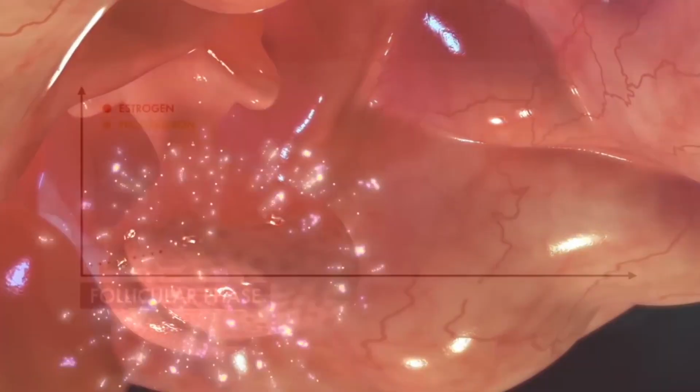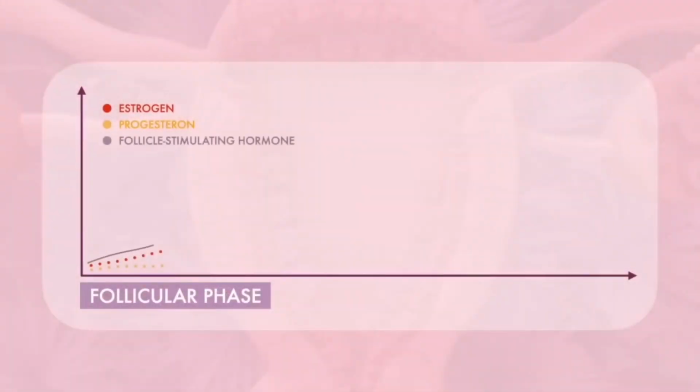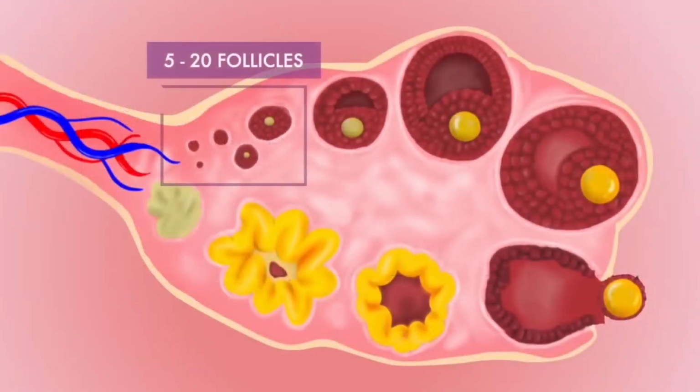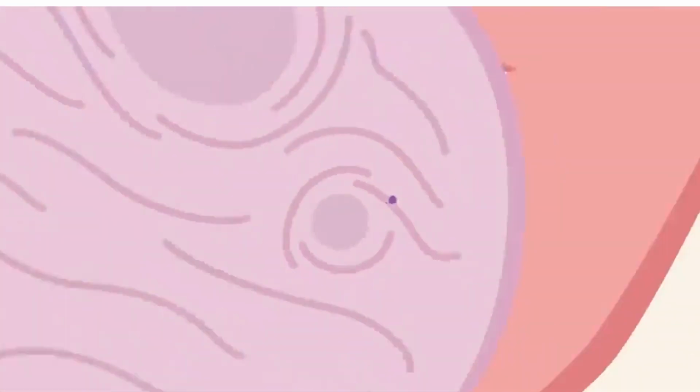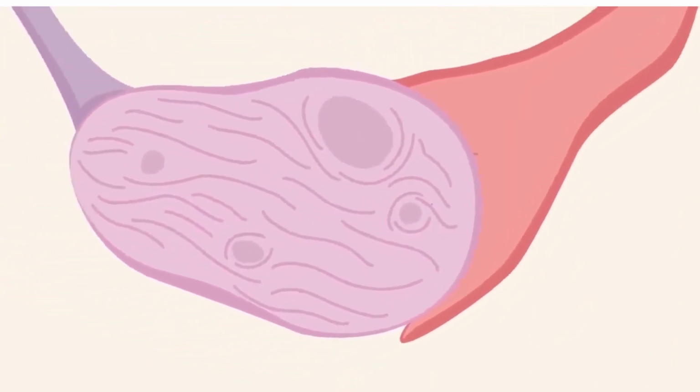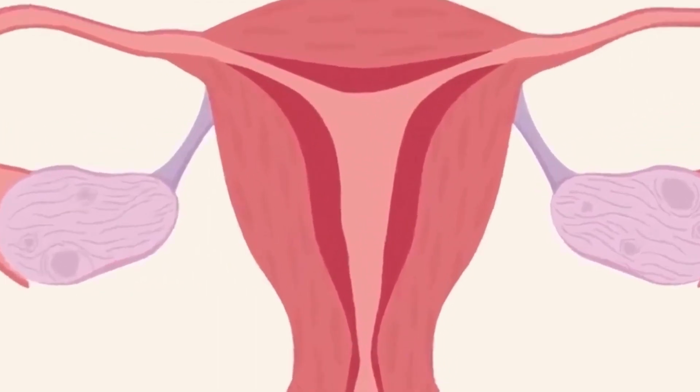The follicular phase starts on the first day of your period and lasts for 13 to 14 days, ending in ovulation. The pituitary gland in the brain releases a hormone to stimulate the production of follicles on the surface of an ovary. Usually, only one follicle will mature into an egg. This can happen from day 10 of your cycle. During this phase, your uterus lining also thickens in preparation for pregnancy.